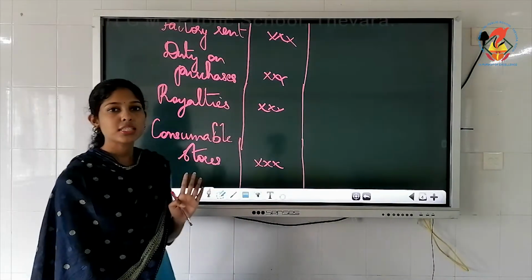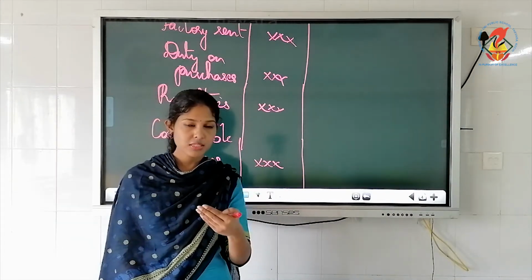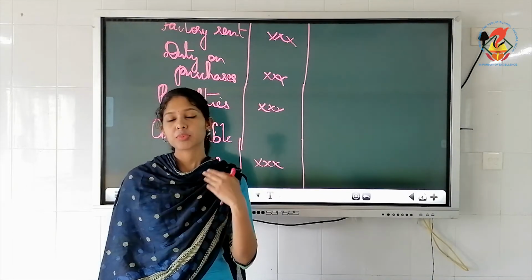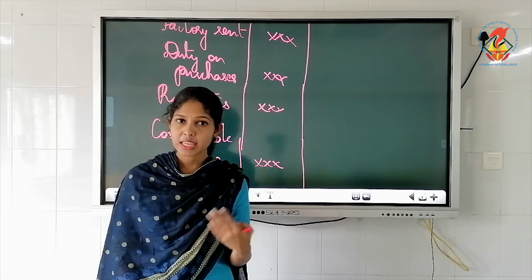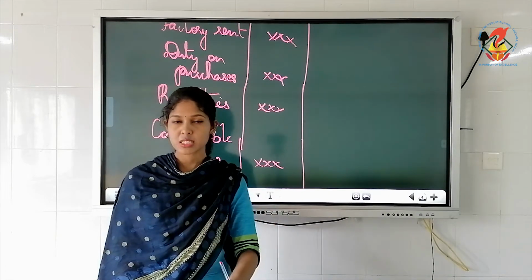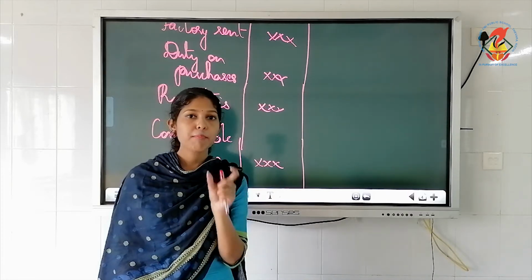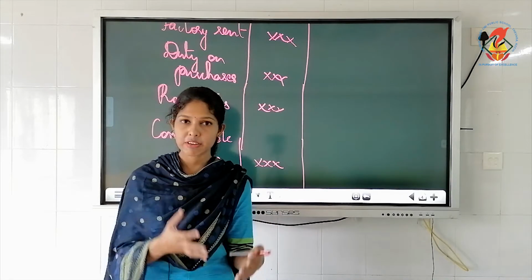The last one is consumable stores. That means the additional expenses which the firm incurs. What is the meaning of incurring? Incurring means we will have to spend that. So which we incur to keep the machines in right condition. We are using so many machines in a factory.